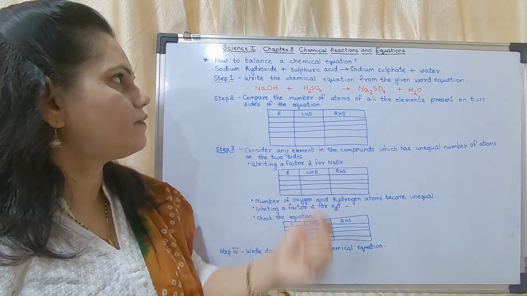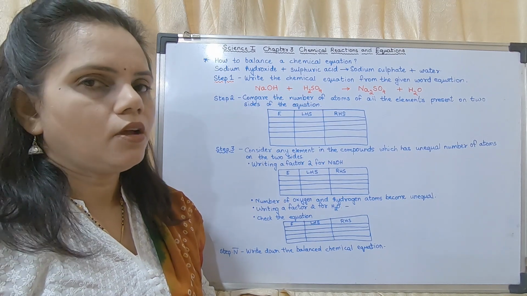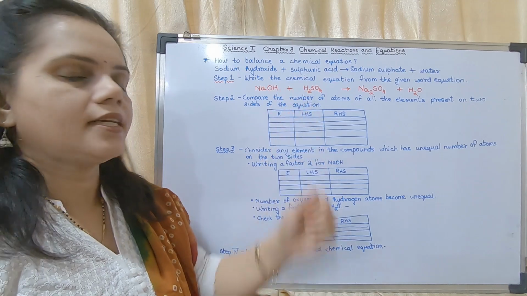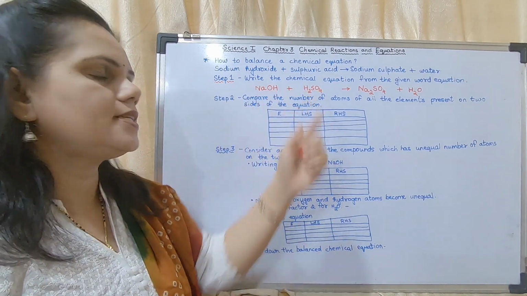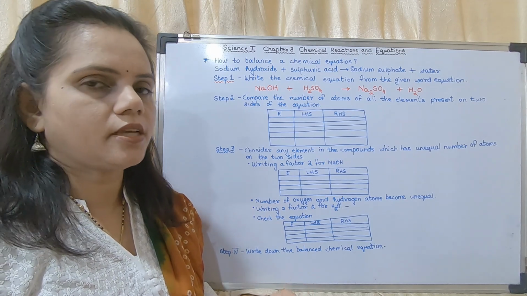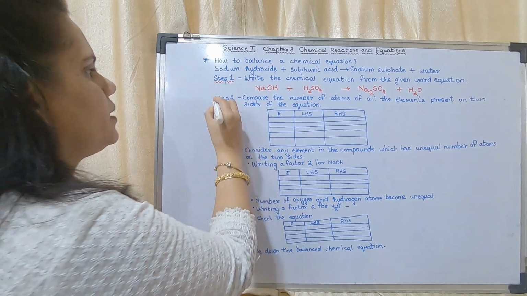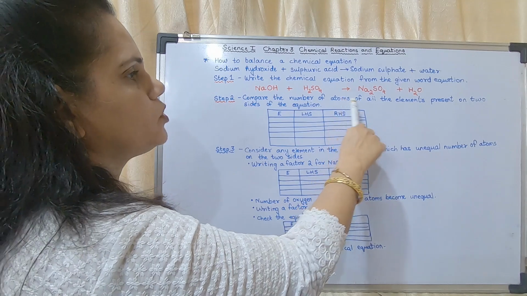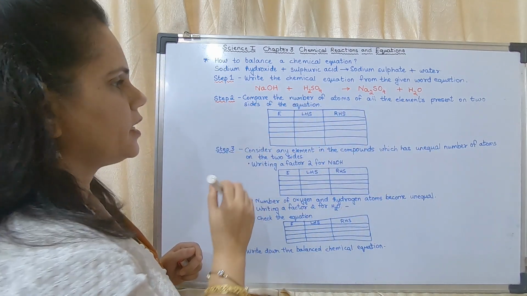Okay, so we have finished step 1, that is, write the chemical equation from the given word equation. If you have been given this equation directly, then you have to write this as step 1, that is, write the chemical equation itself, whatever the question is. Step 2. What will be step 2? Step 2 is to compare the number of atoms of all the elements present on the two sides of the equation.